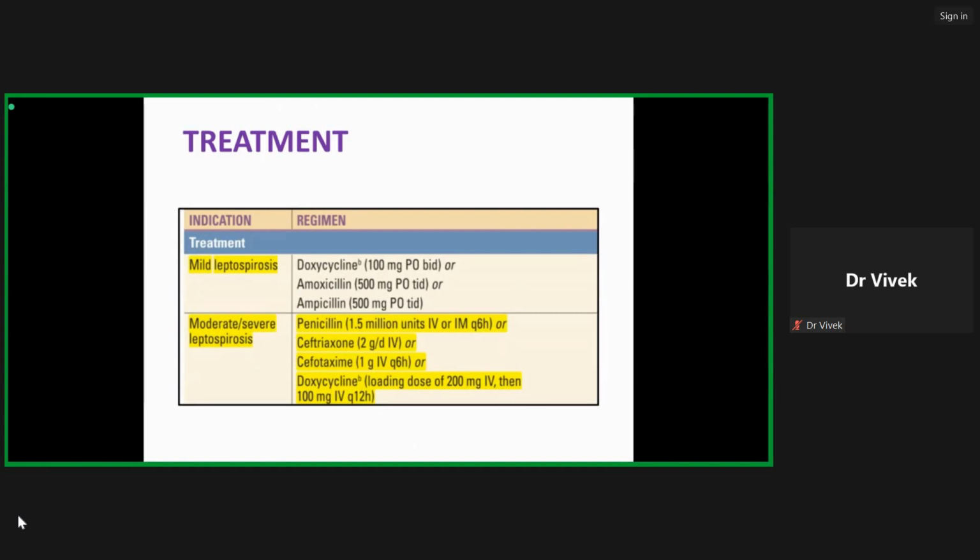The treatment of leptospirosis depends upon its severity. If it is mild leptospirosis, the patient can be prescribed oral antibiotics, that is doxycycline or amoxicillin, for 7 days. In case of moderate and severe leptospirosis, that is Weil's disease, the patient should be started on intravenous antibiotics, that is an intravenous third generation cephalosporin, ceftriaxone or cefotaxime, or the patient could be started on doxycycline 200 milligram IV bolus followed by 100 milligram every 12 hourly. This is it for today, guys.